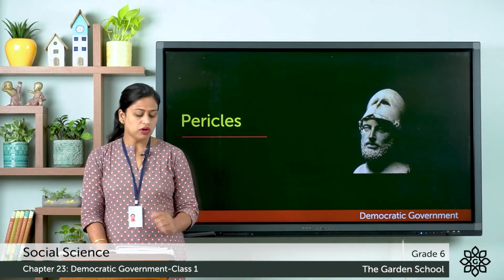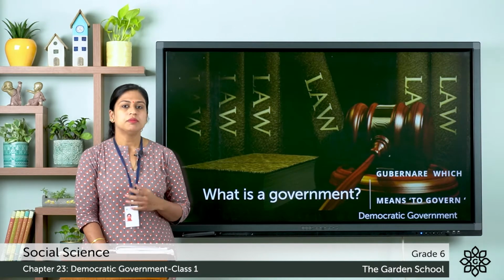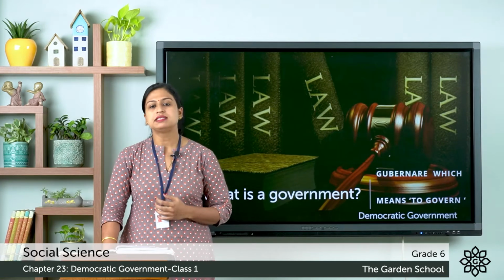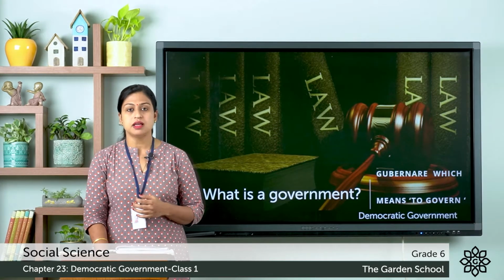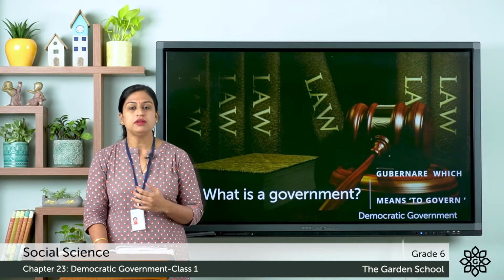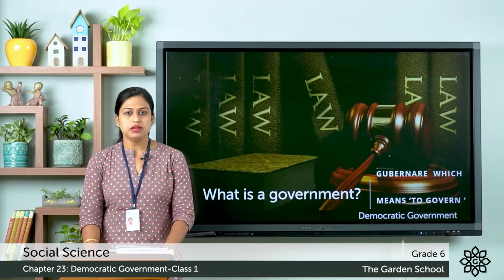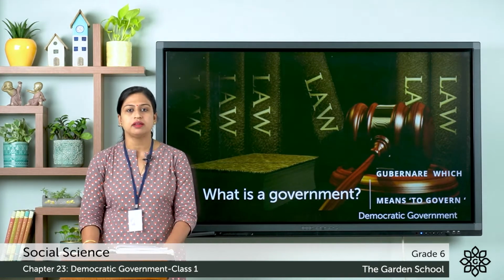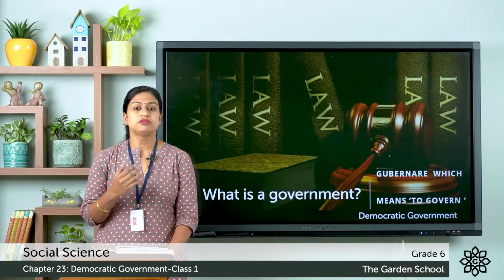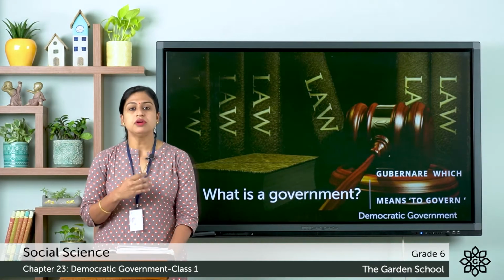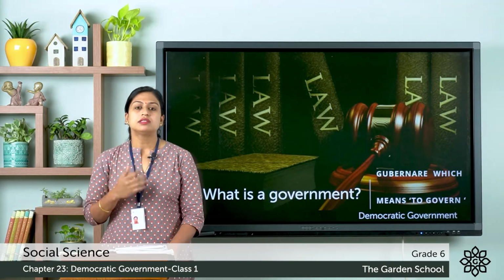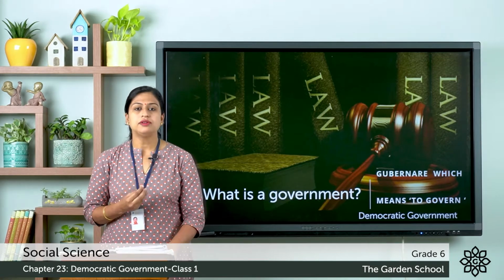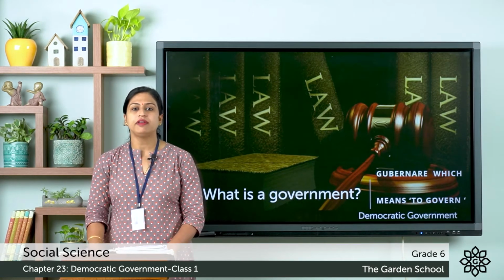Let's understand what is a democratic government. But before that, let's be familiar with the term government. Government is derived from a Latin word, governor, which means to guide or to govern. Here the government is the body that runs the country for people to live and work together. It works to fulfill the needs of the people and to resolve conflicts among them. Every country needs a government to make laws, to control the society and to make policies and plans for the welfare of the people.